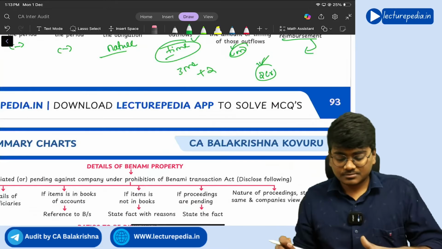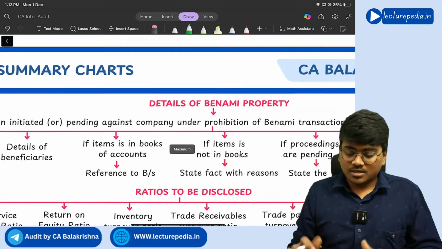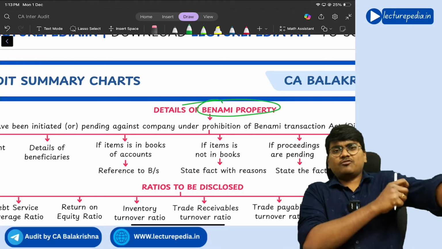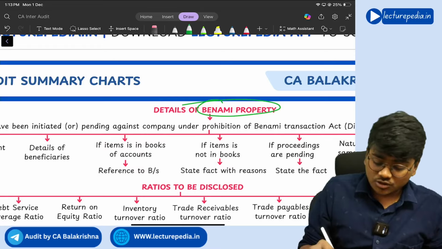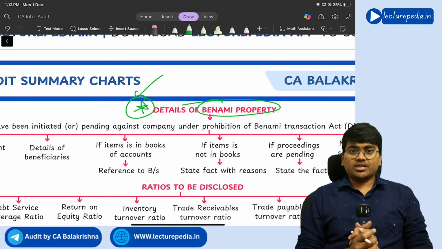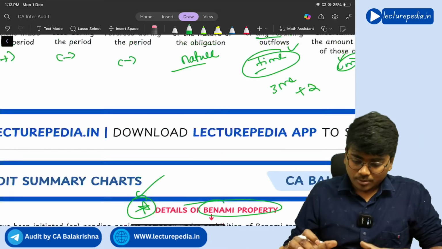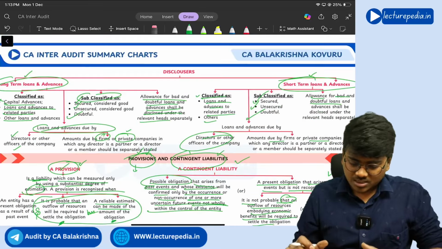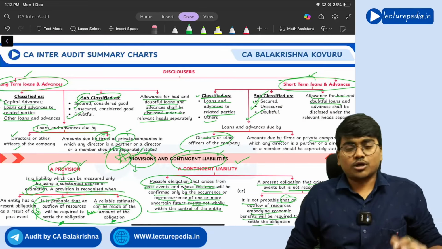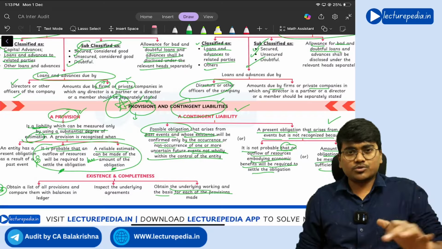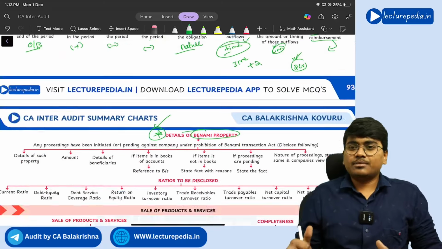Understanding? Yes. Next, Benami properties, details of Benami property. See, the details of Benami property are also very important. Benami property is important, and even these provisions and contingencies are also very important. There is a high chance of questions being asked from provisions, contingencies and Benami transactions.